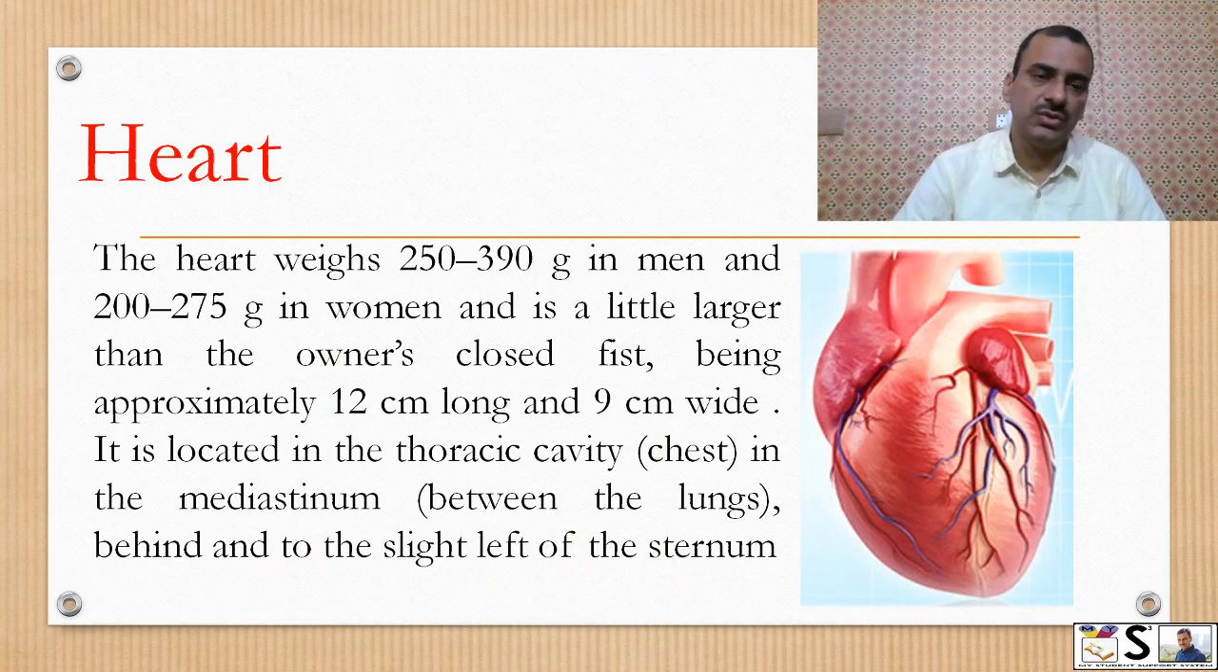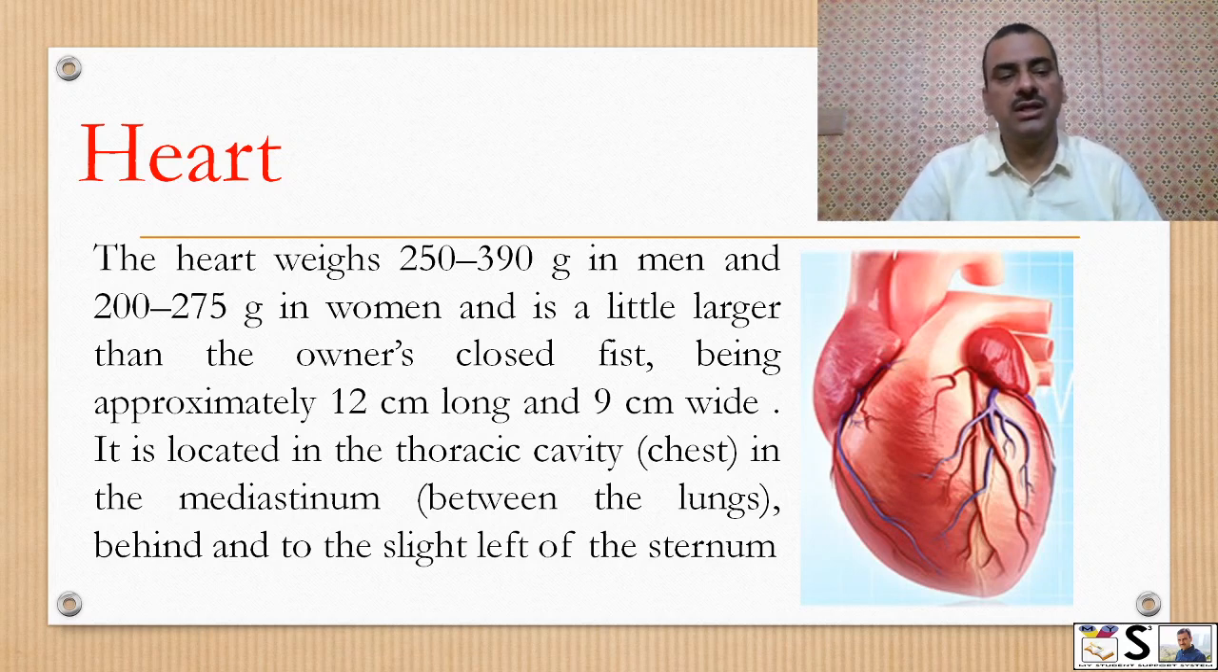The human heart weighs approximately 250 to 390 grams in men and 200 to 275 grams in women, and is a little larger than the individual's closed fist, being approximately 12 centimeters long and 9 centimeters wide. It is located in the thoracic cavity in the mediastinum. What is the mediastinum? It is the space between both lungs, behind and slightly left to the sternum bone.